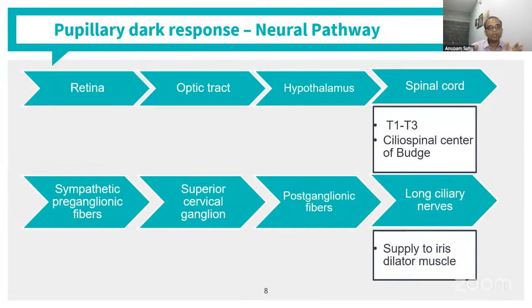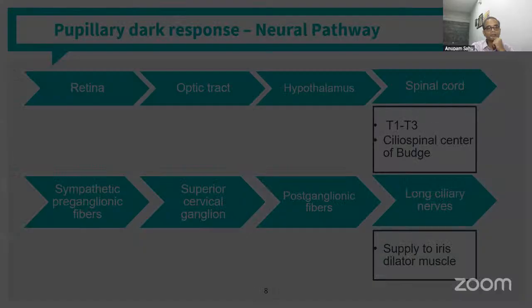So let us recheck that once more. It goes from the retina to the optic tract, from there to the hypothalamus, from where it goes to the spinal cord T1 to T3 level, where you have the ciliospinal center of Budge. And from there, it gives off the sympathetic preganglionic fibers, which then go up to the superior cervical ganglion. And from there, they go to the postganglionic fibers, which go through the long ciliary nerves and supply the dilator muscle of the iris.